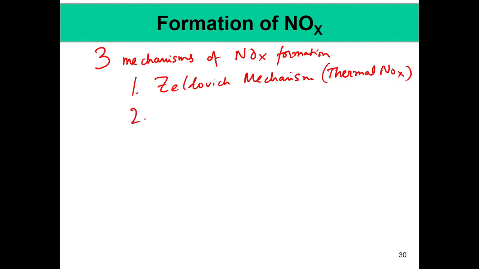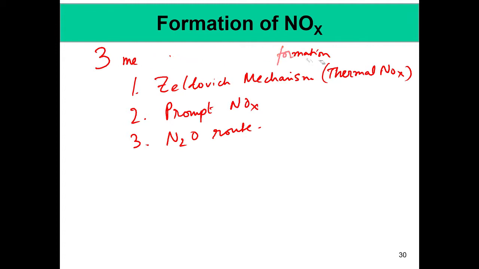The second is the prompt NOx, and the third is the nitrous N2O route. So, using these three we can describe the formation of NOx in a very comprehensive manner.